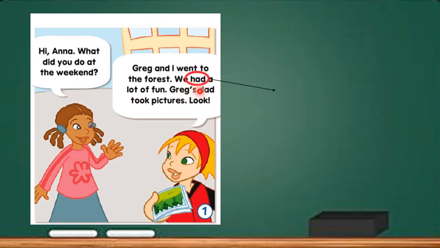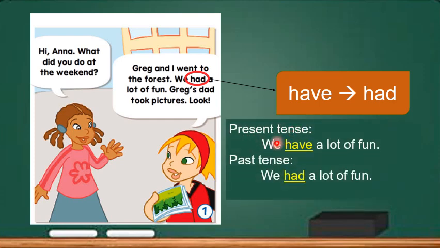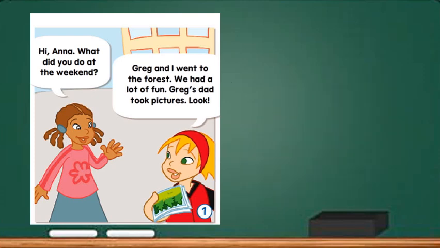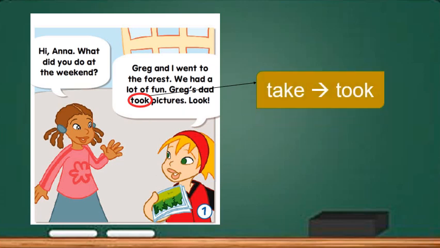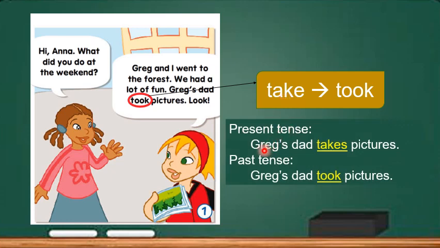Had is the past tense of have. In present tense, we write it as we have a lot of fun. However, in the past tense, it becomes we had a lot of fun. In the next sentence, took is the past tense of take. In the present tense, we write it as Greg takes pictures. However, in the past tense, Greg took pictures.